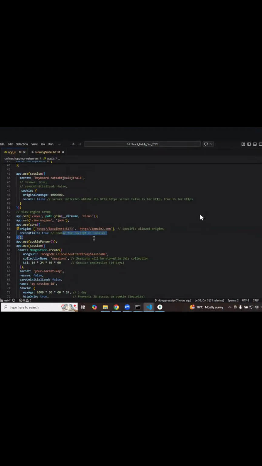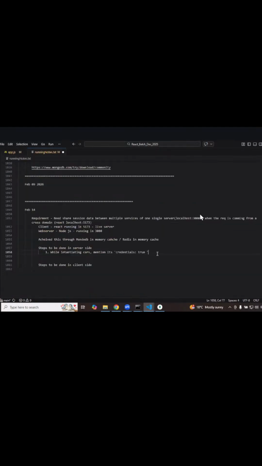It implies that whenever a request is coming from the user, I make sure whatever data or cookie information is there, the session details and all, I will read it and hold it. If you don't do this when you are creating the cors, obviously it is not going to store the session details. That is step number one. Any questions up to step number one?